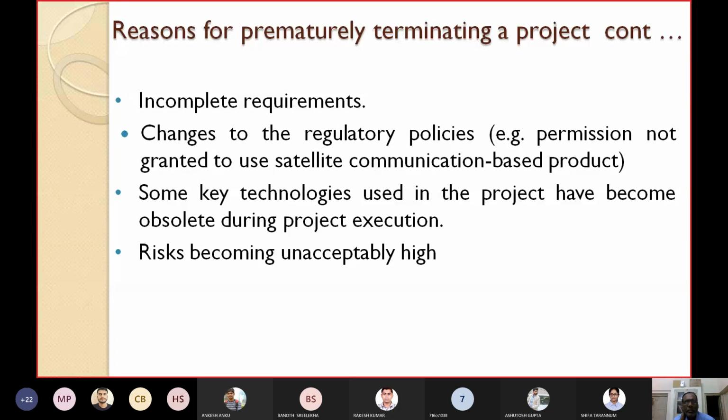Then, risks becoming unacceptably high. There are certain risks that initially are not almost visible, but as the project is started, they become very prominent. The risks are becoming unacceptably high. In that case, it is clear that if you take up the project, you will get only loss, so it's better to terminate that project. These are some of the reasons we have discussed for prematurely terminating a project.